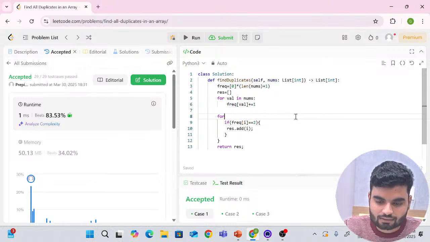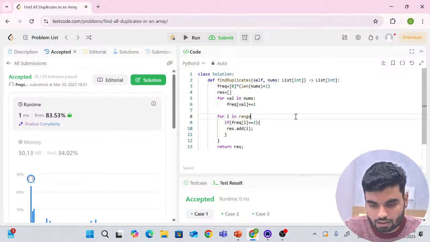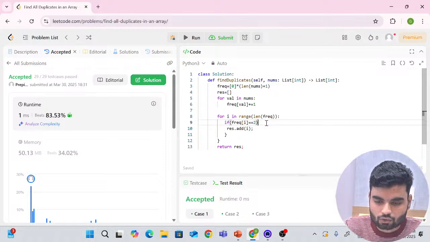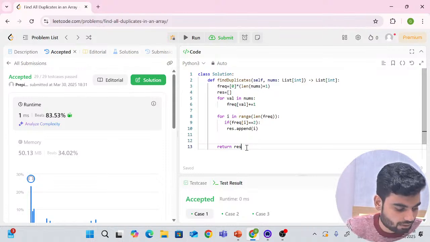We'll use Python's loop: for i in range, the length of the frequency array, and then the colon. You don't have the add method. You have append for lists in Python. You'll append i, and you don't use curly braces or semicolons.